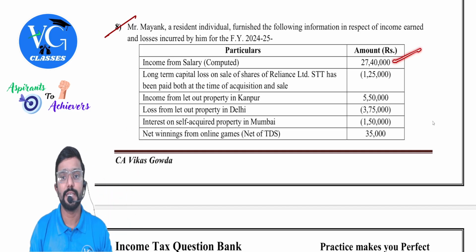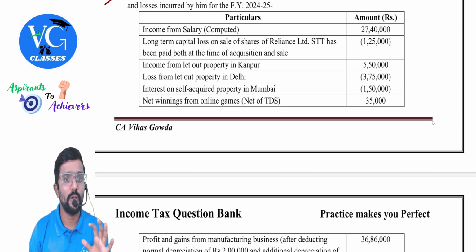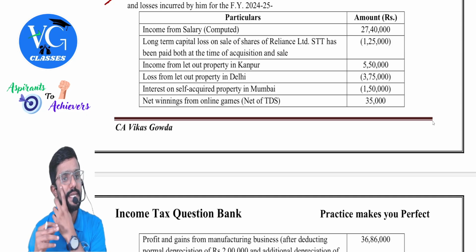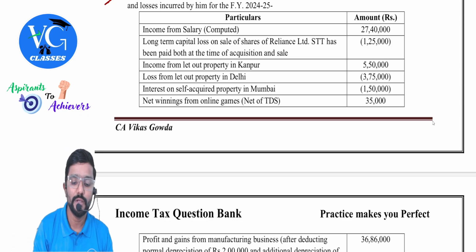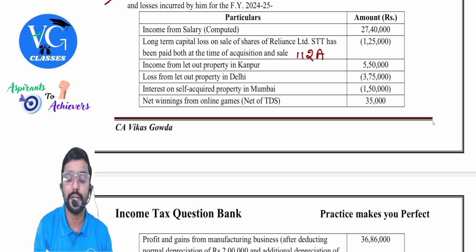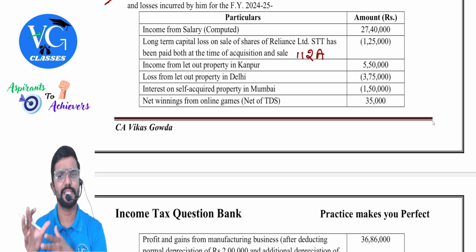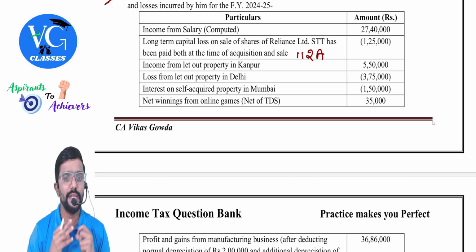27,40,000. Long-term capital loss on sale of shares of Reliance Limited. STT has been paid both at the time of acquisition and sale. 1,25,000. So that means this is a loss under which section? 112A. Clear? But it is a loss. I can adjust it. Income from let out property in Kanpur.